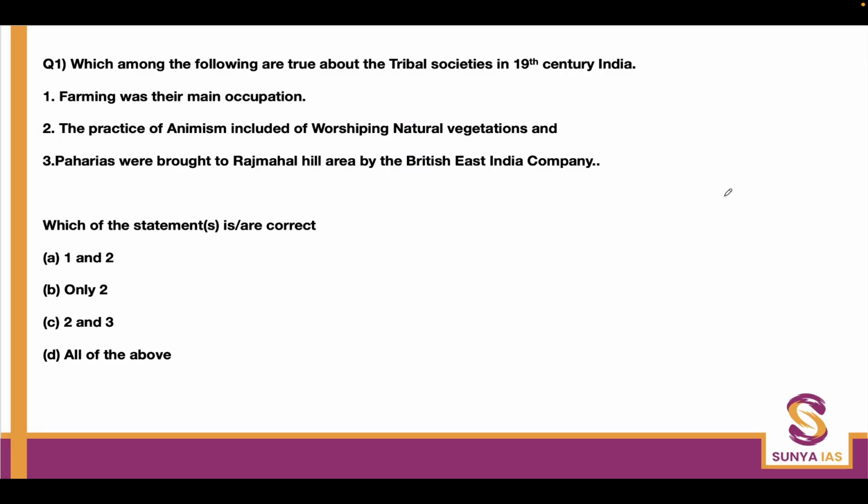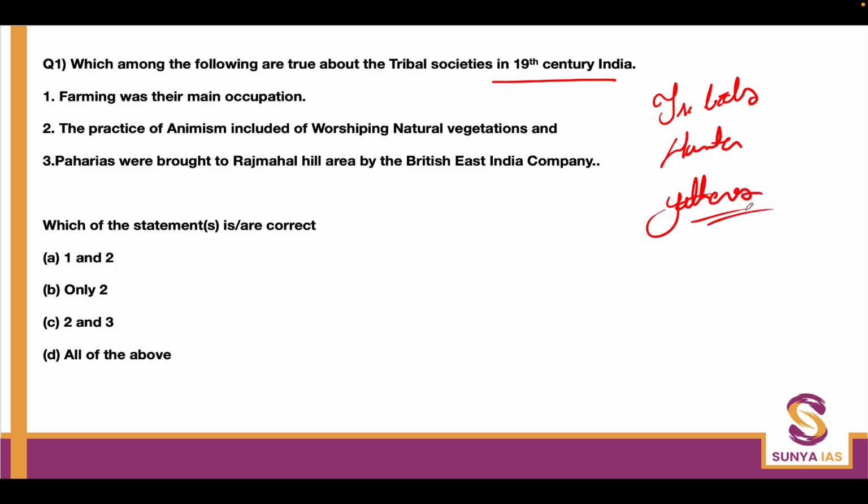The first question we have to discuss is: which among the following are true about the tribal societies in 19th century India? Farming was their main occupation. The practice of animism included worshipping natural vegetation. And Pahadiyas were brought to Rajmahal Hill area by the British East India Company. Now, we know it very well that the tribals are hunter gatherers. So farming is not going to be the main occupation, so you can cut this option directly.